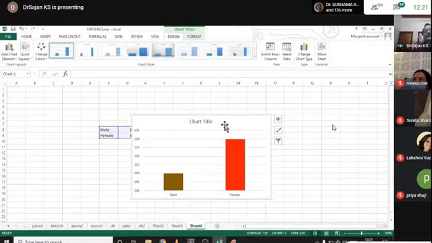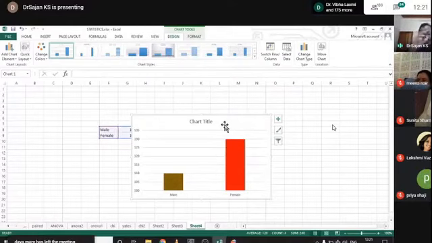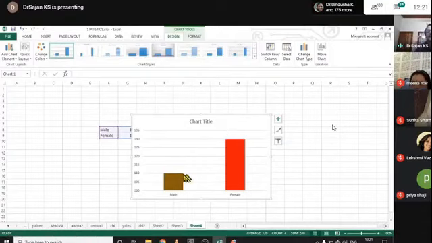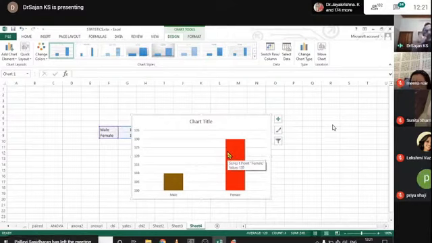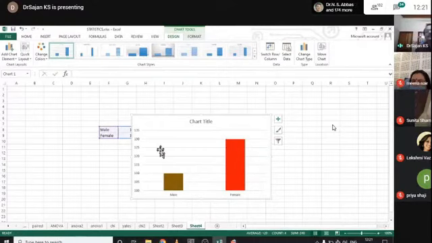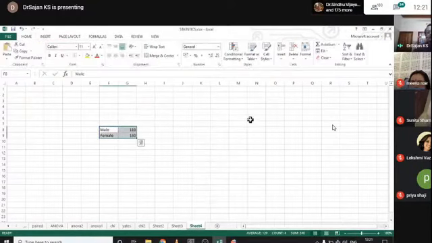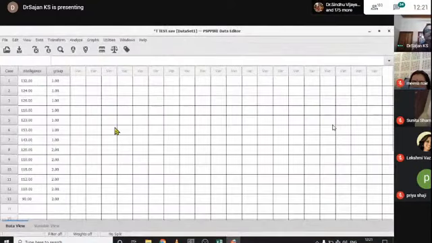Okay, this is a simple method to create a chart if a significant difference is there. If there is no significant difference, do not go for these charts, because they mainly show the difference. Okay, you can create a bar diagram to show there is no difference, but the heights of the bars should not differ so much. If your null hypothesis is accepted, the bars should have almost the same height. Please be careful, and I will go for the other test.